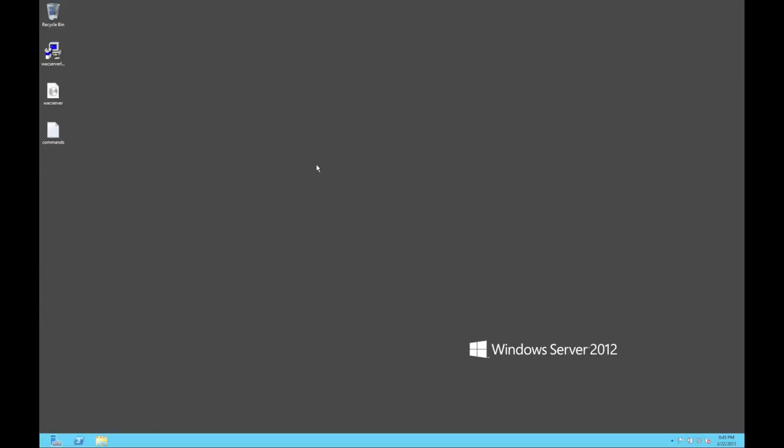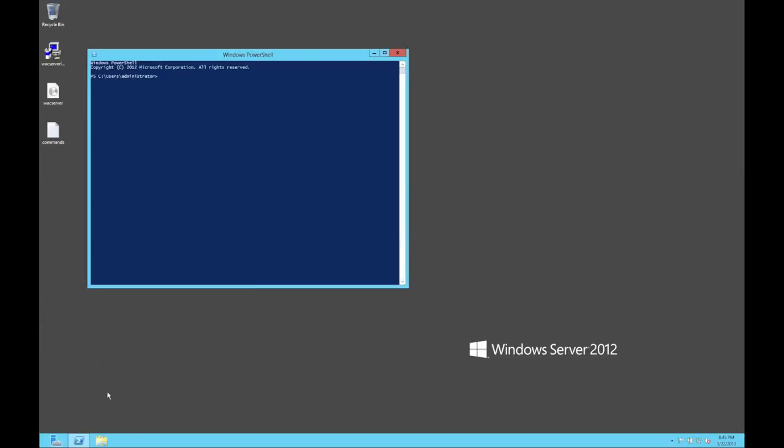So the first thing we need to do is just get the prereqs met, so all the components for IIS and things like that. We can do it from the command line, just copy and paste it from the various blog articles out there. So let's fire up PowerShell. We need to run it as administrator. It's already on the toolbar here, so I'm going to right click, select PowerShell and then run as administrator.